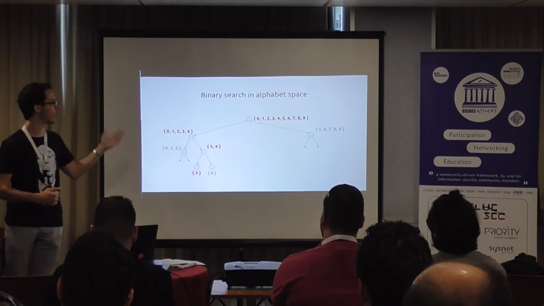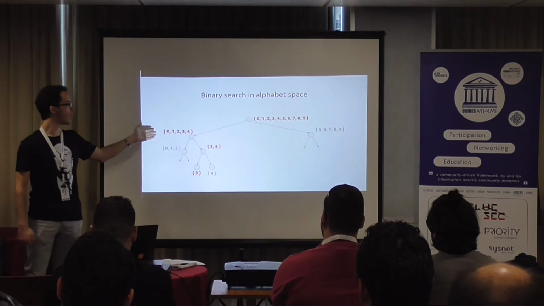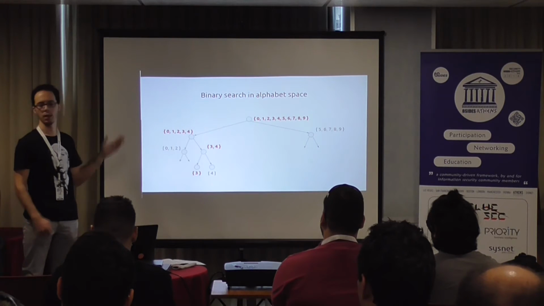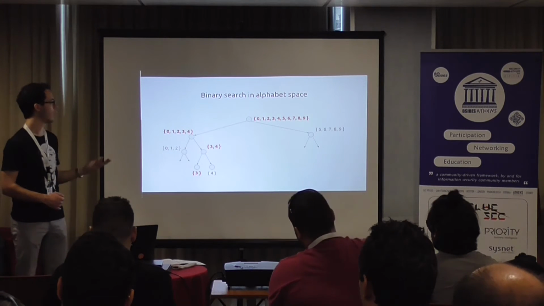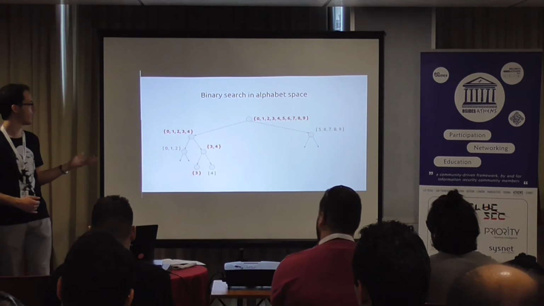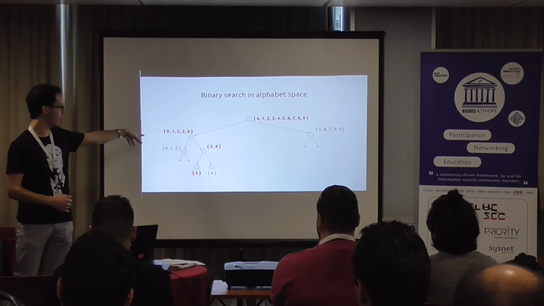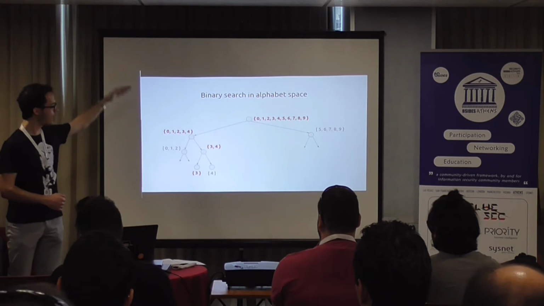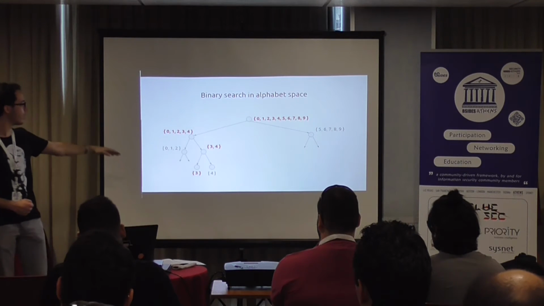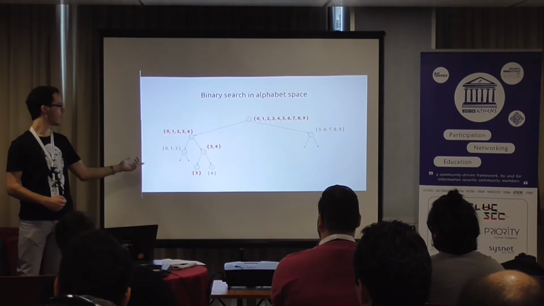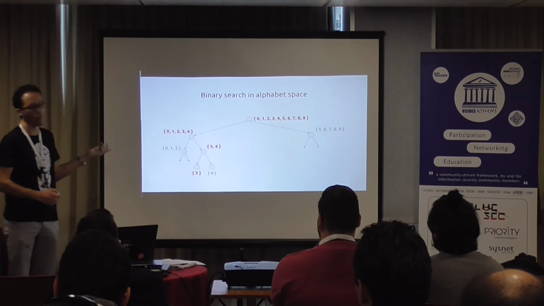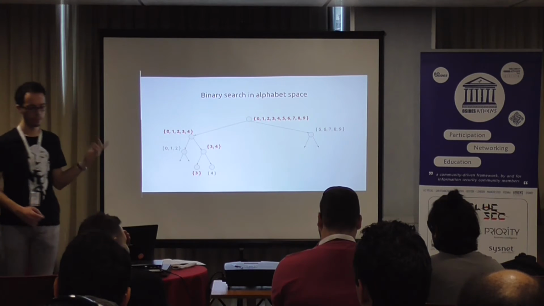So if we measure, for example, that the first part of the alphabet results in smaller blocks over the network, we assume that the first part contains the correct character. And we'll go that way down the tree until we find the leaf, which in this case is 3, and we assume that this one is the correct character.